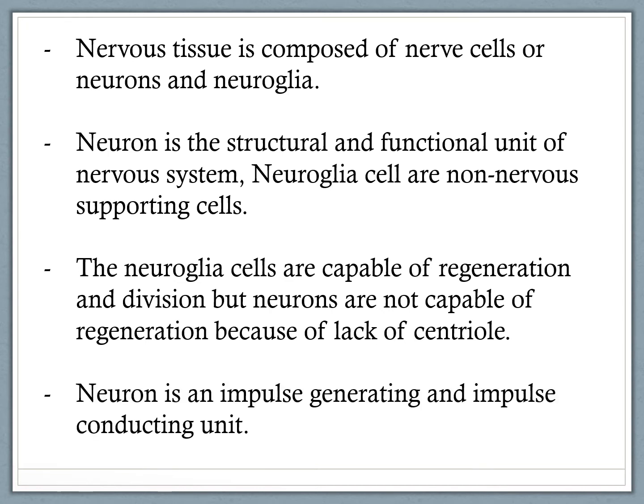Neuron is an impulse generating and impulse conducting unit. What exactly is the impulse? Nerve impulses are the means by which information is transmitted along the neuron and throughout the nervous system. Certain examples for nerve impulses are touch, pain, heat, and cold. So the neuron cell generates impulse as well as helps in conduction of impulses.